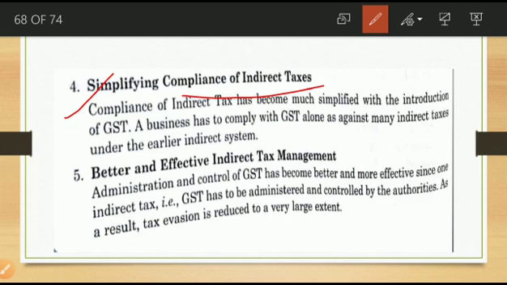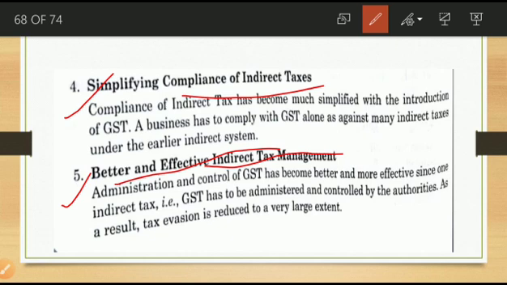Better and effective indirect tax management: the administration and control of GST has become better and more effective since there is one indirect tax. This will help in effective management of indirect tax.